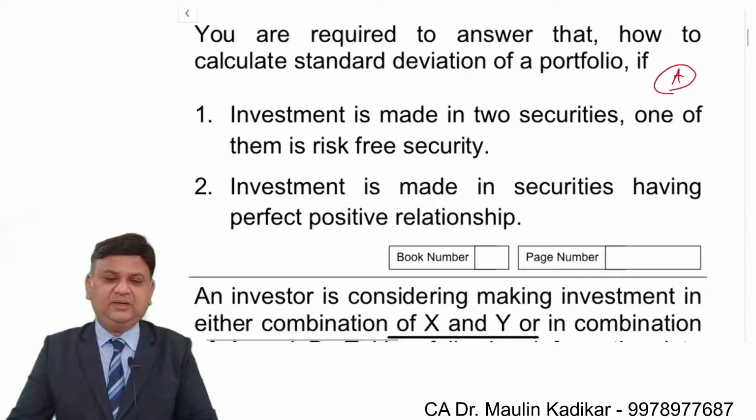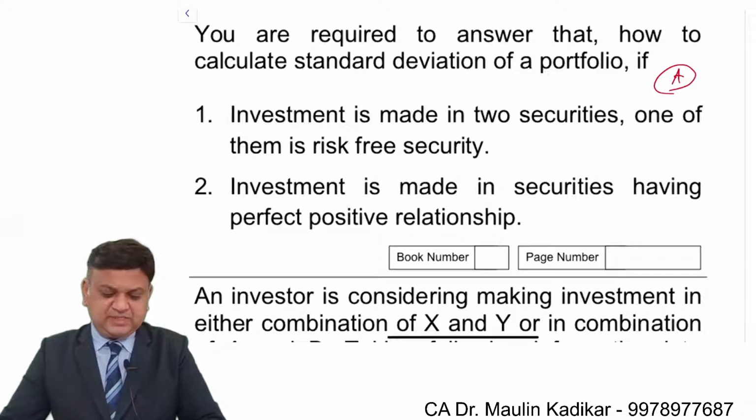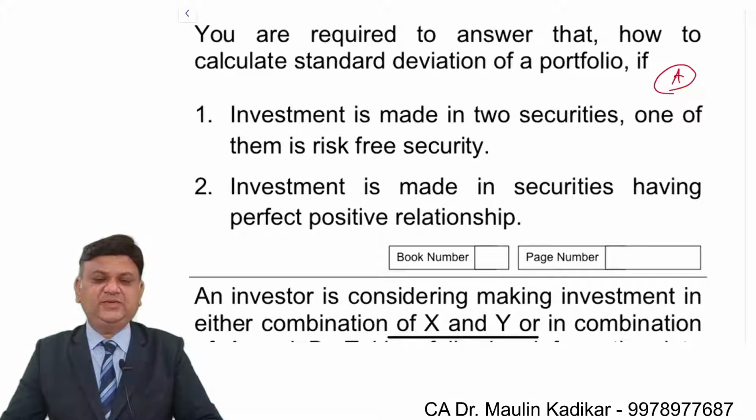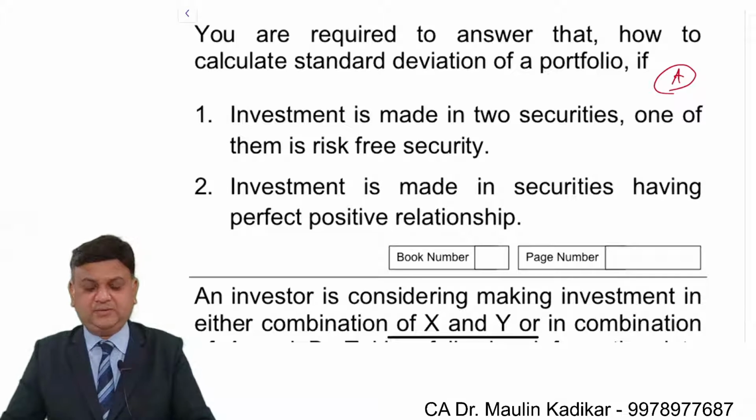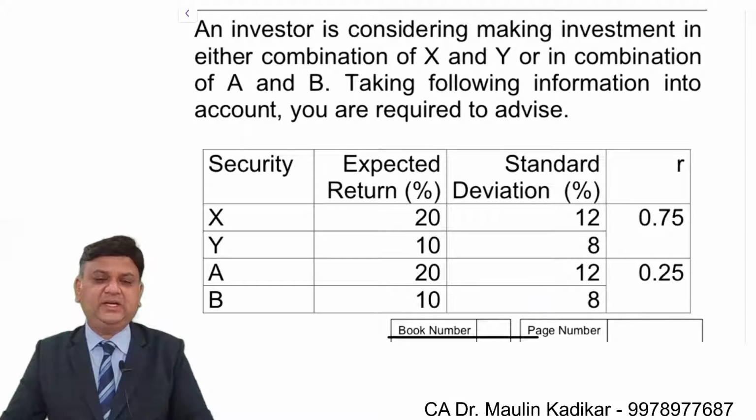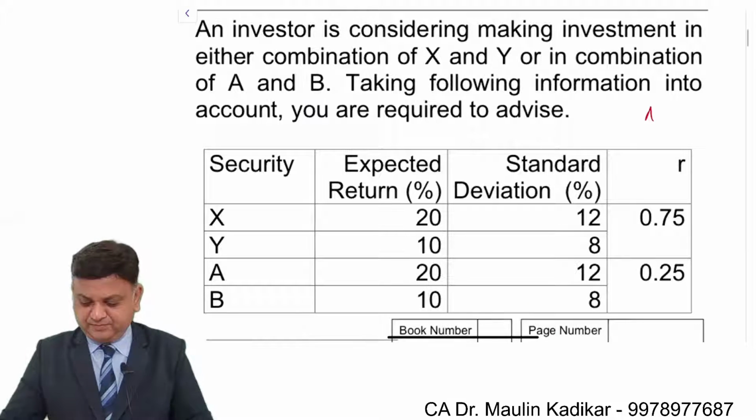A small formula just to understand that when you invest in two securities and one of them is RF, then the security which has a standard deviation, taking that only into account, you have to compute the risk. And if investment is made into securities having perfect positive relationship, then standard deviation is a simple weighted average. You do not get the advantage of the diversification.